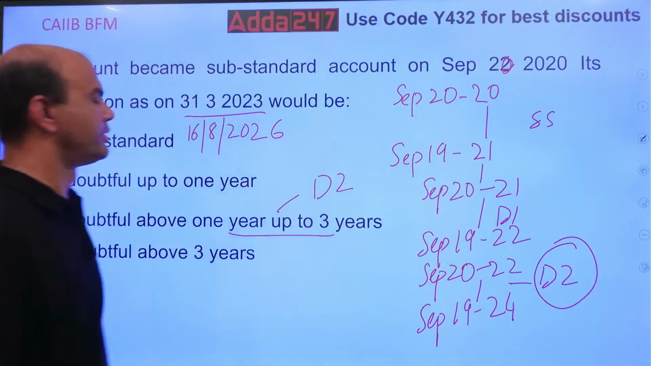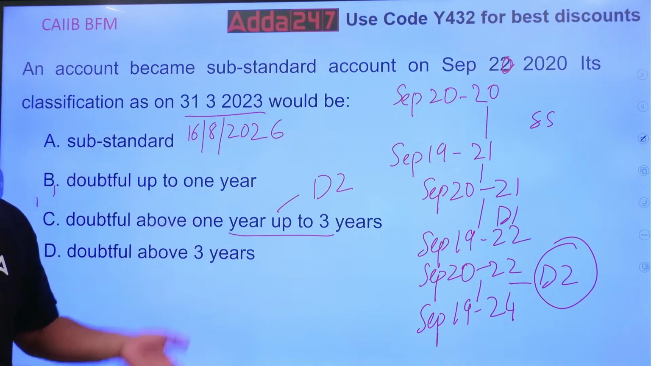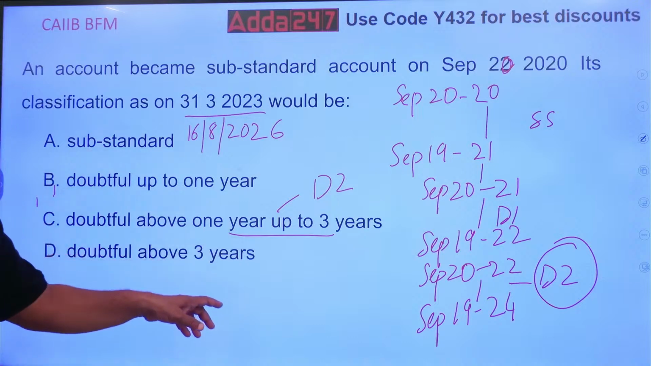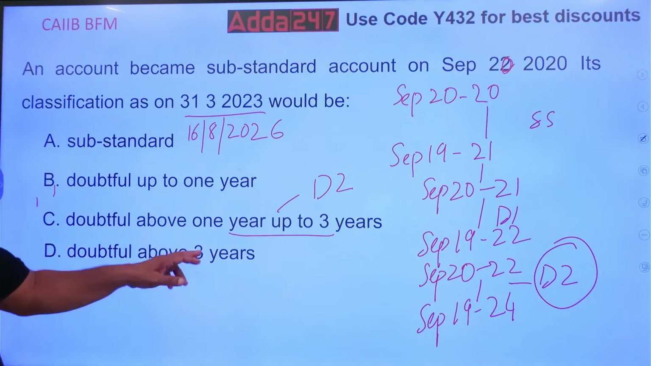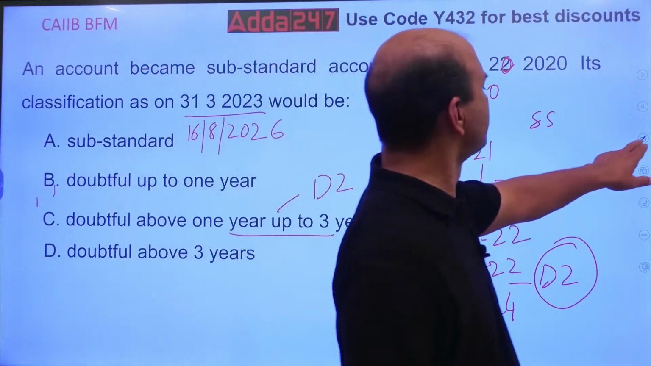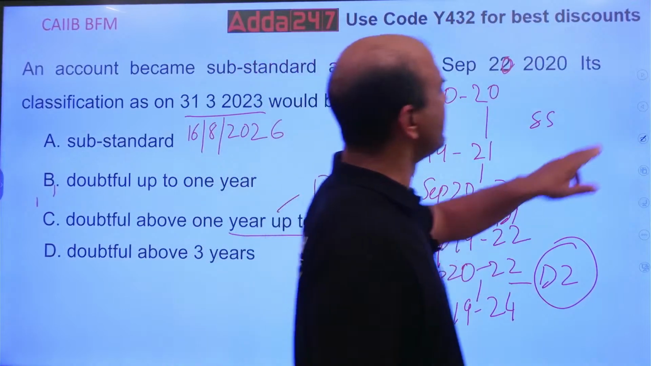2026. Now what will be the answer? 16/8/2026. What will be the answer? 2026, so it is more than that. It will be loss, isn't it? Doubtful above 3 years means loss. Basically, this means loss. Okay? Got it? Clear? Move on. Next one.